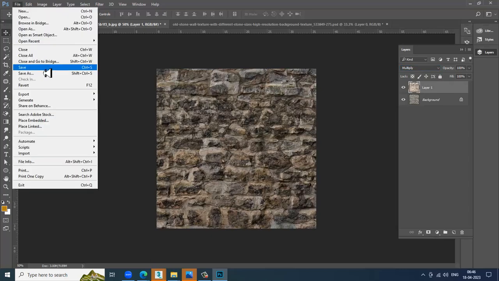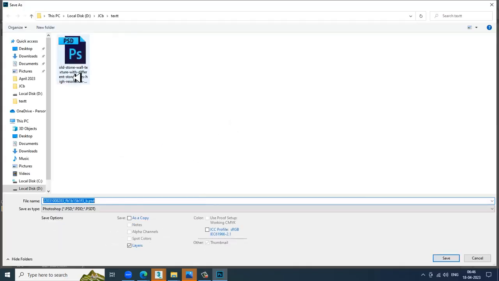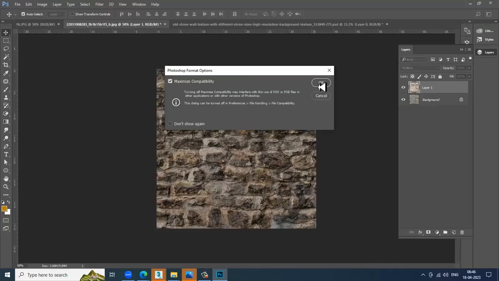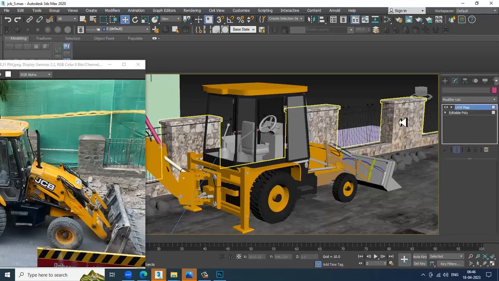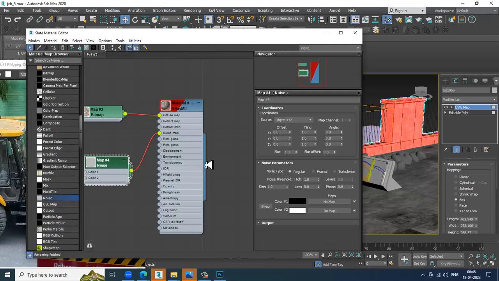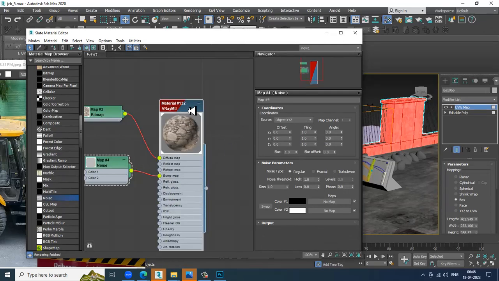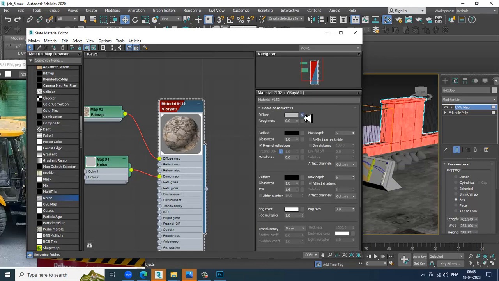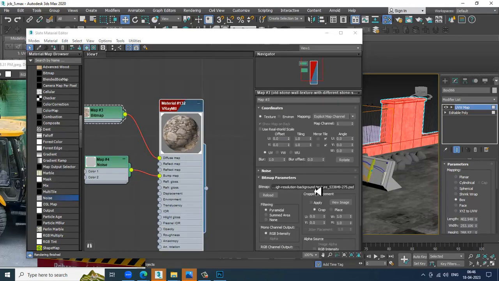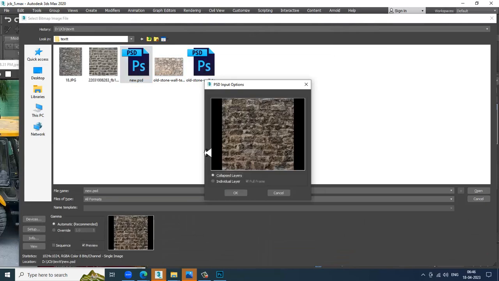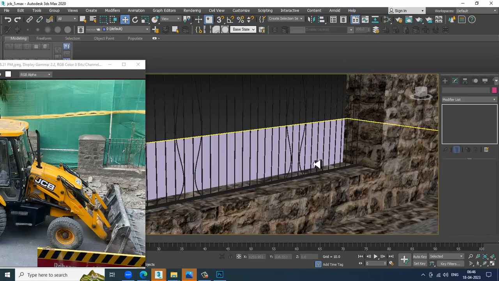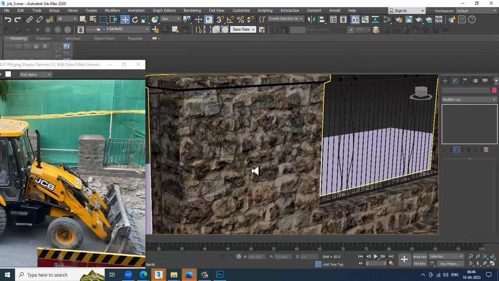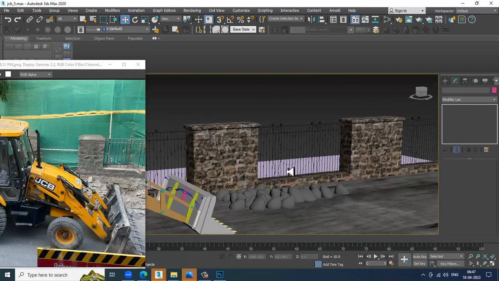File, save as. I'll save it with another name. I'll name it new over here, and click OK. Go into the material editor, and instead of this, I can slightly assign the new one. Okay, I think this looks much better compared to that.